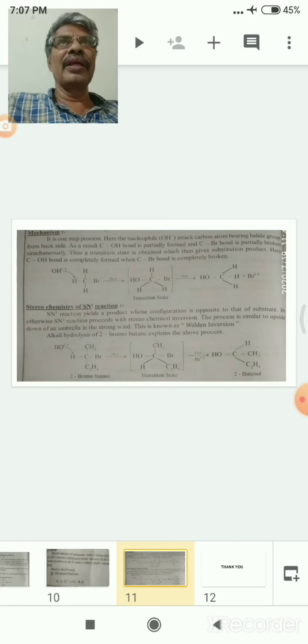After bond breaking, the carbon gets a positive charge, that is the benzyl carbonium ion. The benzyl carbonium ion is stabilized due to resonance. Due to resonance, nucleophilic substitution reactions are faster in benzyl chloride compared with alkyl halides.